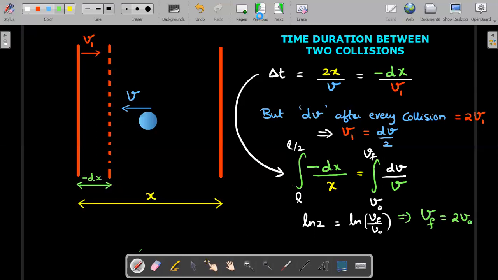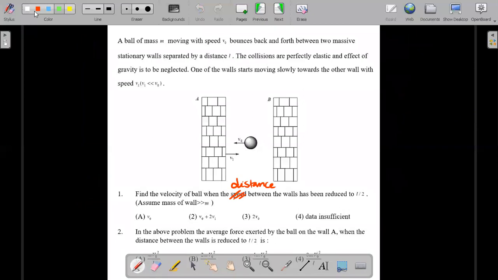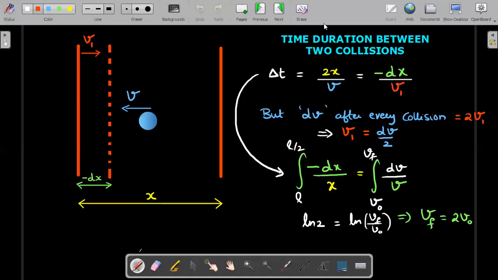Going back to the question and searching for the options, I think this is the correct option. So this is the mechanical solution to the first problem, which involves some mathematics, getting to the value of dv, and solving this integration, which requires some expertise.